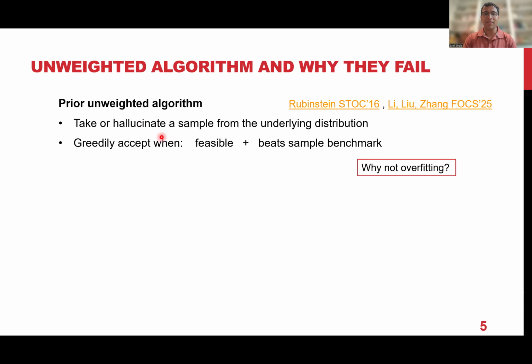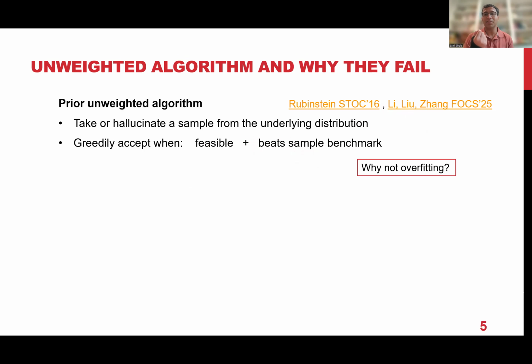So the idea of these algorithms is: first you take a sample, or hallucinate a sample, from the underlying distribution and then run a greedy algorithm. The greedy algorithm satisfies two properties. First, it will select an element as long as it's feasible. Notice we are in the unweighted setting, so maximizing the size is the same as maximizing the weight. So we select the next element if its weight is 1, as long as it's feasible, and as long as it gets good value compared to the sample. It should not be the case that taking this element forces me to drop all the other elements from the sample. So you want to say that it performs well and is compatible with the sample. That's the high level algorithm.